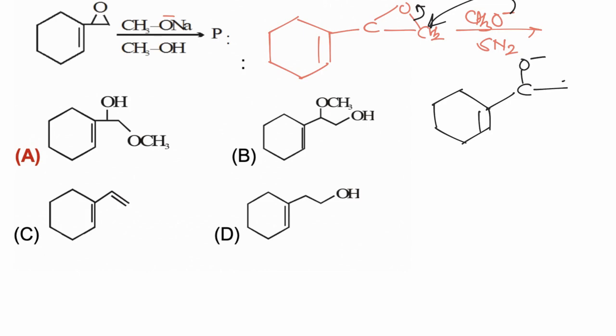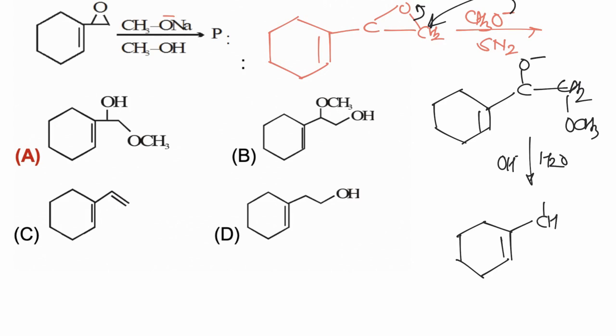CO negative CH2 OCH3 is formed. Now this molecule will react with water. After abstraction of H positive, it will convert into CHOH alcohol, CH2 OCH3, and hence the correct answer is A.